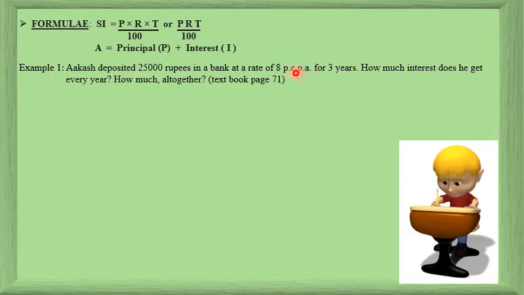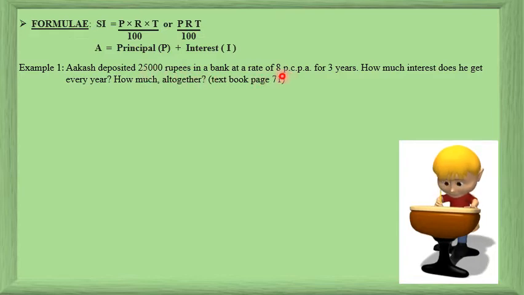How much interest does he get every year? This is the first part of the question. Second part, how much altogether? How altogether means how much after 3 years. So before I display the solution, the moment you read, it should start ringing a bell. What is what? 25,000 is what he deposited, which means it's our principal.